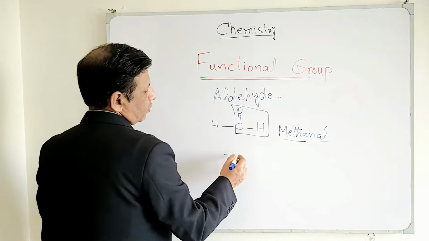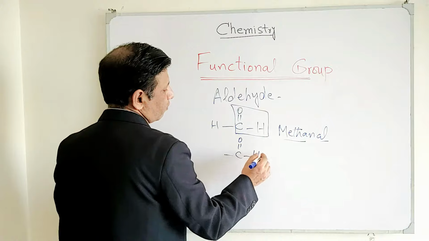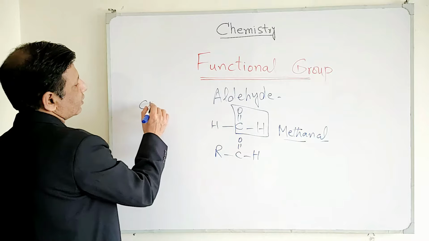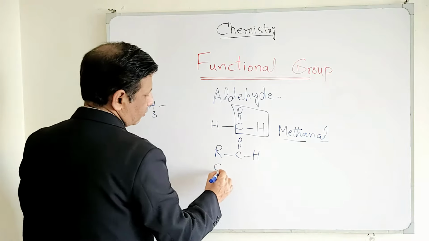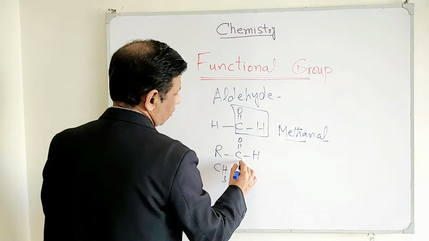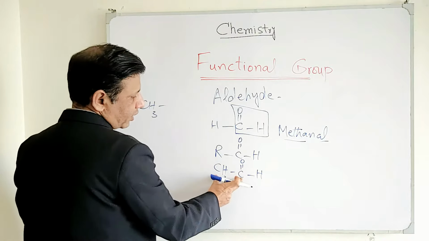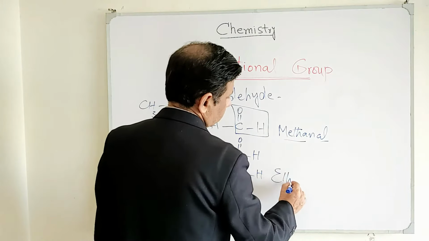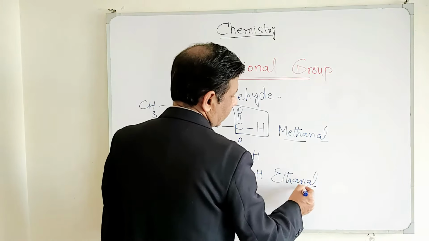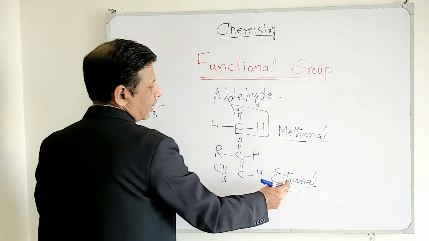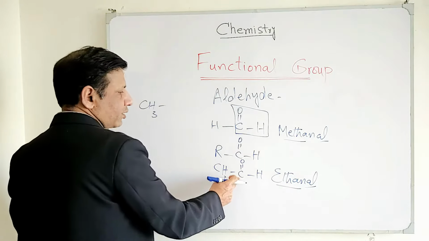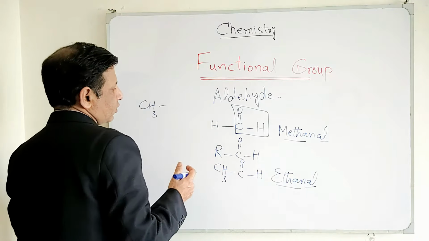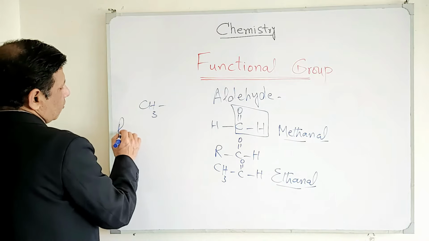And now the same aldehyde functional group, and if we write the first member of the alkyl family here, which is CH3, then CH3, C double bond O H. Now you can see they have 2 carbons, so it means ethanal. This "al" once again shows you the functional group, and "eth" stands for 2. So including this functional group carbon, you have to place only 2 carbons here, and it becomes ethanal. In the same way, propanal,